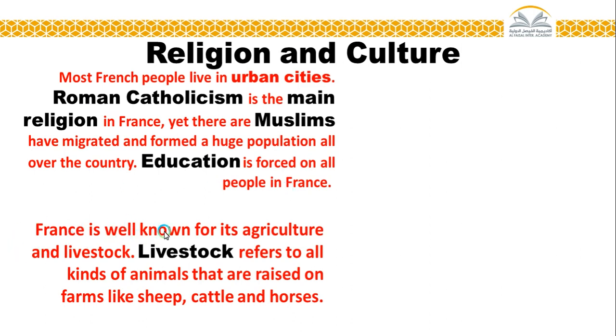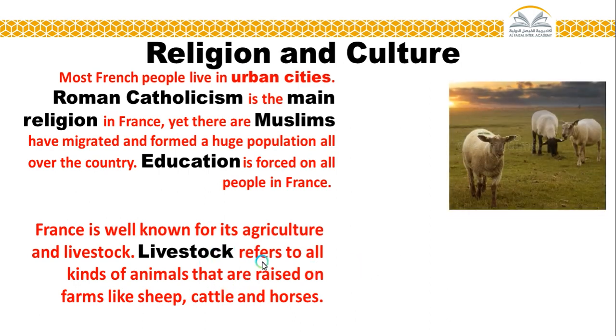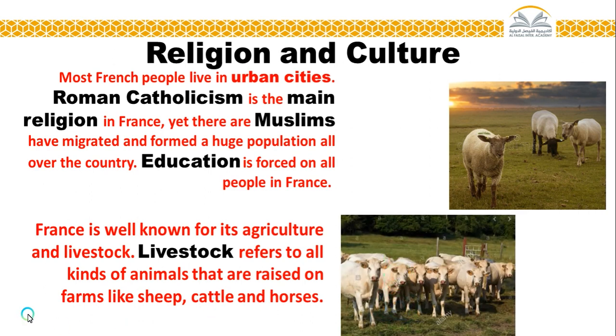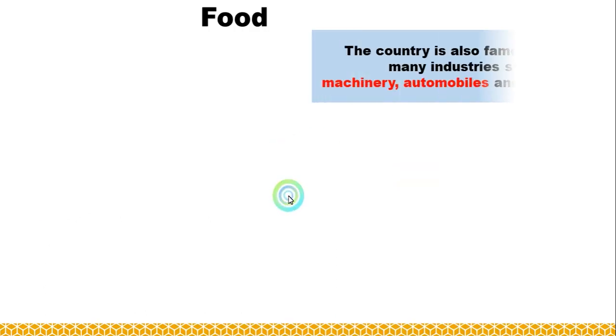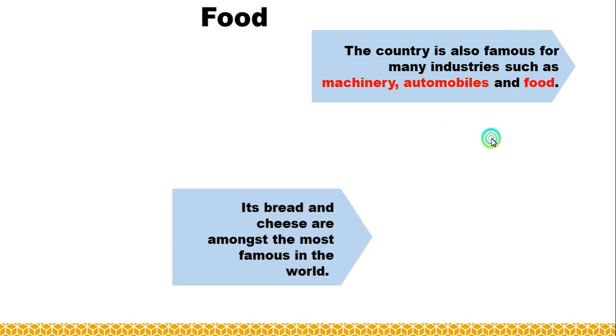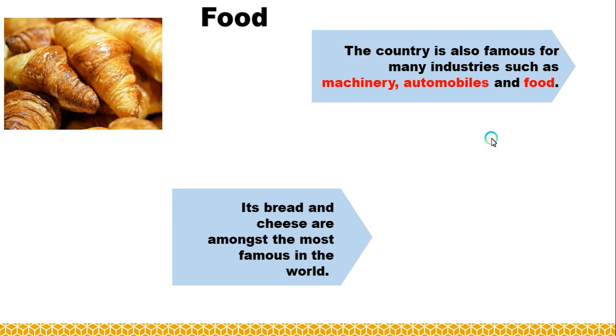So France is well known for its agriculture and livestock. Livestock refers to all kinds of animals that are raised on farms like sheep, cattle, and horses. So France is known for its agriculture and livestock. Now let's talk about the food. The country is also famous for many industries such as machineries, automobiles, and food.